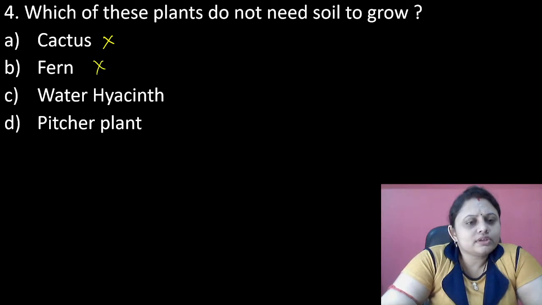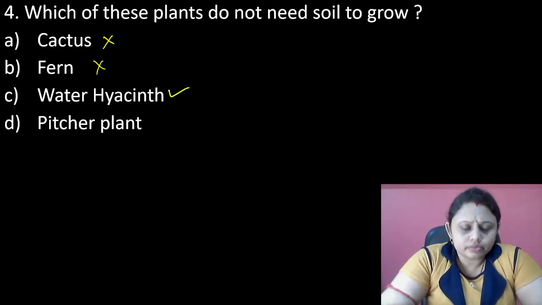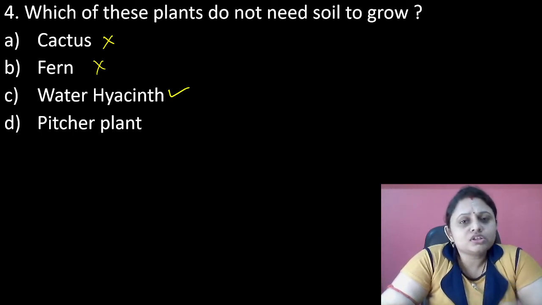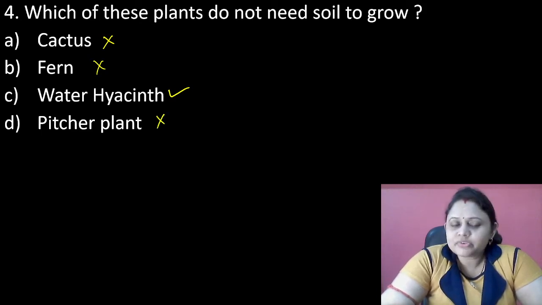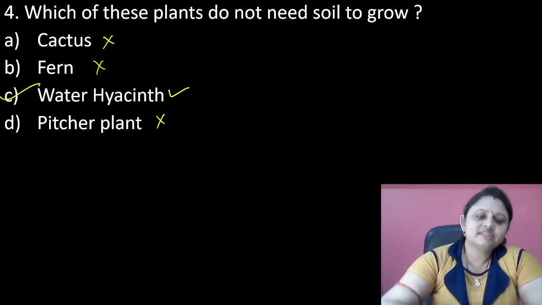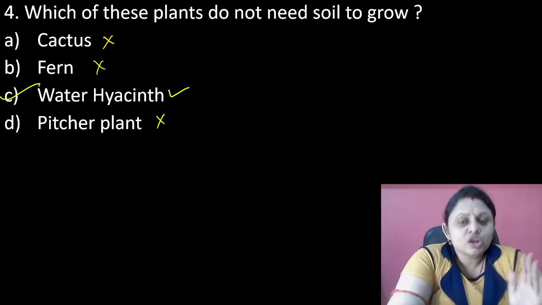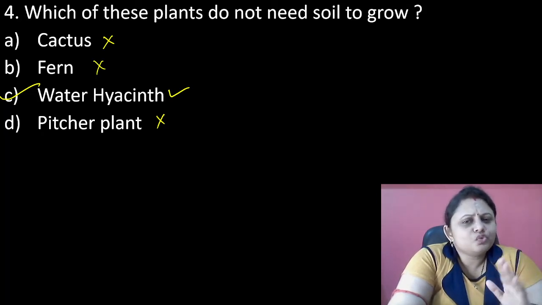Fern also needs soil to grow, but water hyacinth is an aquatic plant, so it does not need soil to grow. Pitcher plant also needs soil to grow. So our correct option is option C, that is water hyacinth. In this type of question, you have to think which are aquatic plants, because aquatic plants do not need soil.